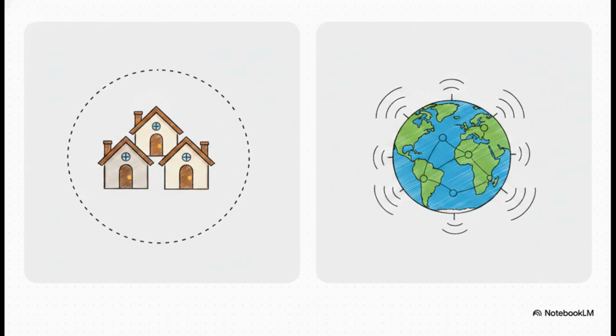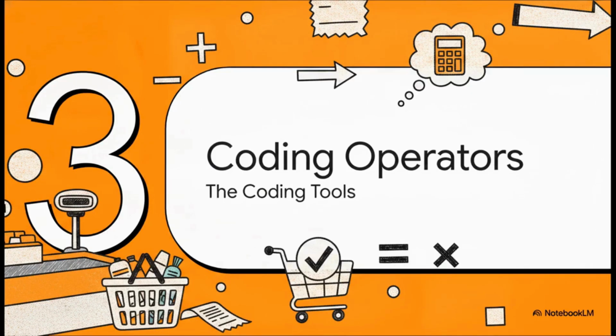Think of a local variable as someone who is only famous in their specific neighborhood. Outside that one block, nobody knows who they are. And crucially, if you don't assign a value to a local variable, the computer just gives it random garbage values. Seriously, it's just junk data. A global variable, on the other hand, is known nationally. It gets declared right at the top, and the entire program knows it. And if you forget to assign a value here, the system is pretty nice about it and politely defaults it to 0. Which brings us to Section 3, operators, our coding tools.